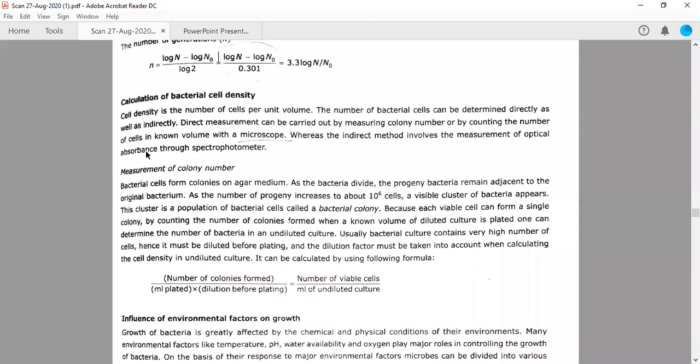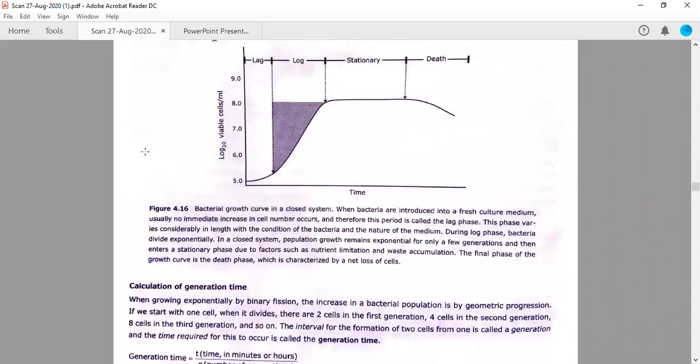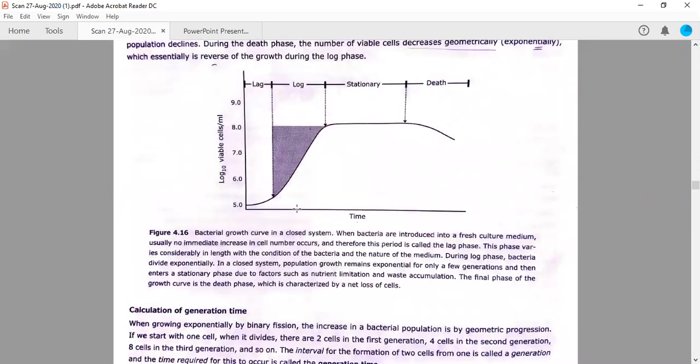See here, this time is mentioned over the x-axis and the log value over the y-axis, and they show this is growing very fast. Generally, if the bacteria are multiplying every 20 or 30 minutes, this will be in the stationary phase or even in the death phase, even after overnight incubation. Overnight incubation generally is 12 hours, but he is asking for 72 hours, right? So in 72 hours, obviously it will move out of the log phase.